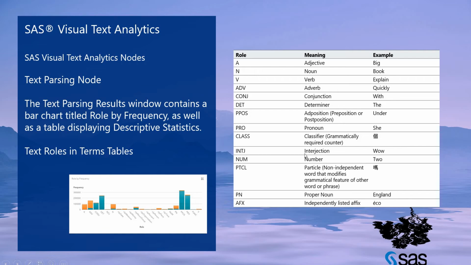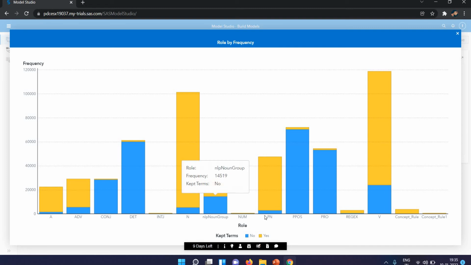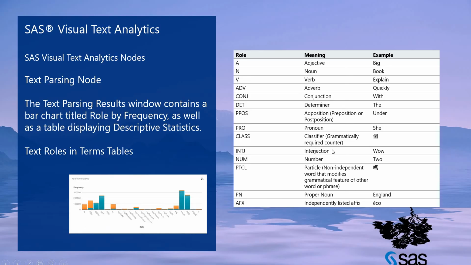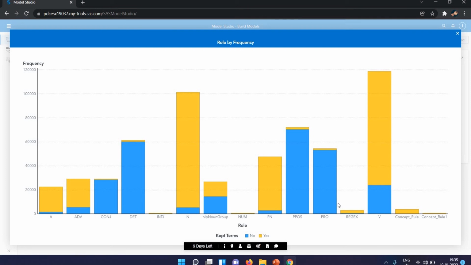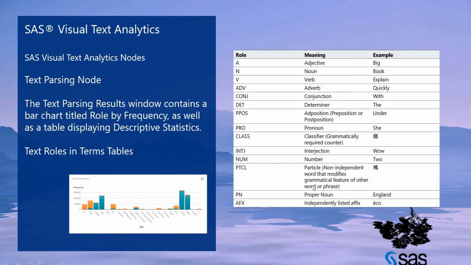Next we have the interjection, which is here, and we did not keep it. Then we have the number, num, here.